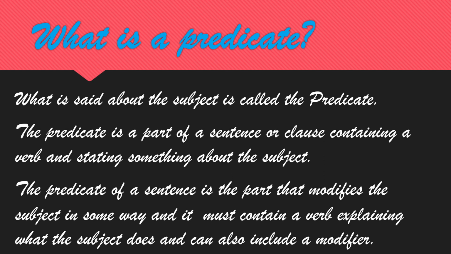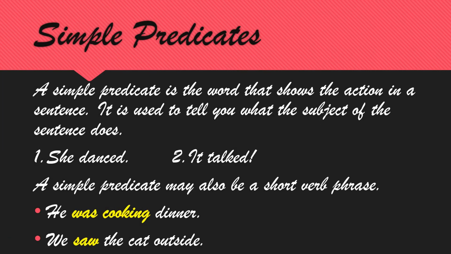Okay, next. Again, in the subject, how different kinds are there: simple subject, compound subjects and noun phrases. Here in the predicate, simple predicate and more are there. A simple predicate is the word that shows the action in a sentence.